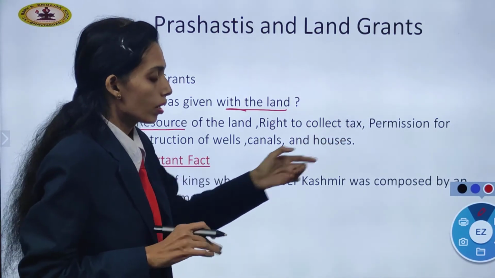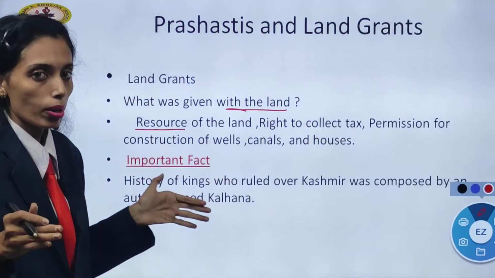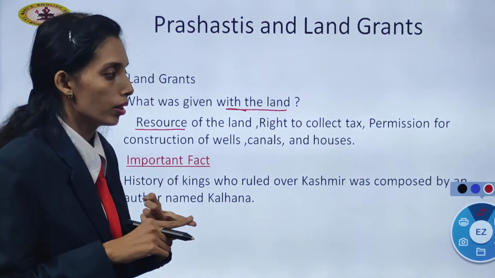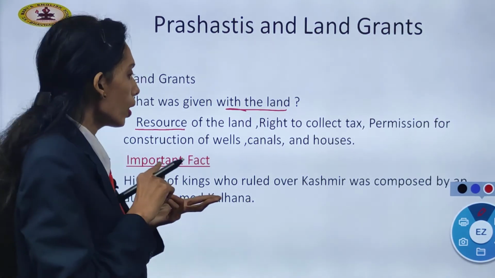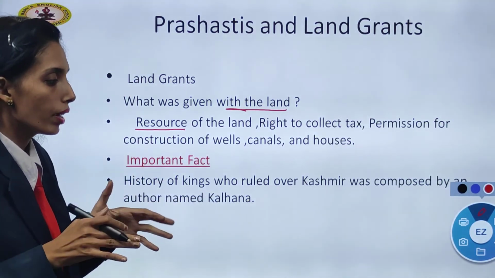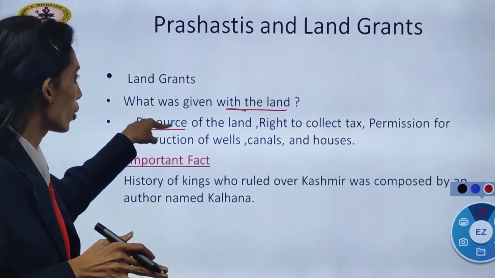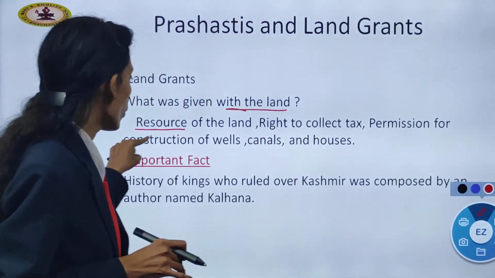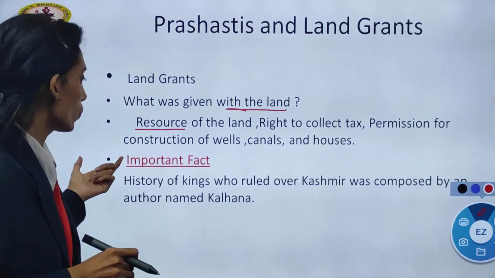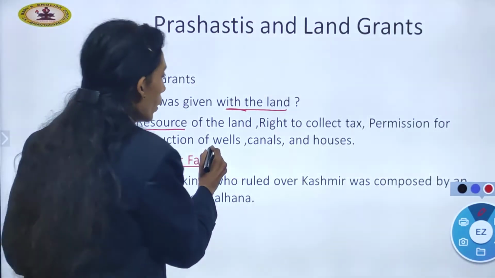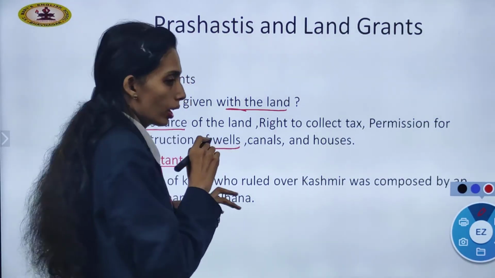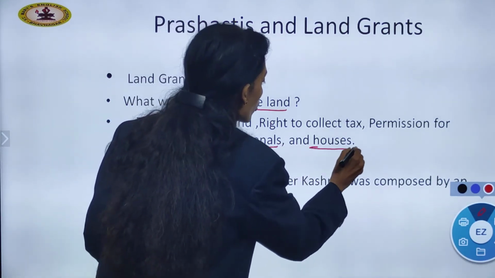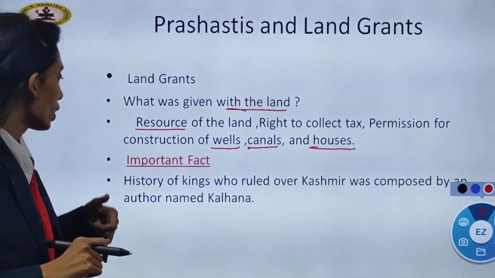The right to collect tax. Now the Brahmin gets a small part of an area, and he gets all the resources, be it land or water, all the different things available on that land. That becomes helpful for whom? For the Brahmin. The right to collect tax. Permission for constructing wells in that particular land. They get the authority over that area. So wells, canals and houses can be built on this area.